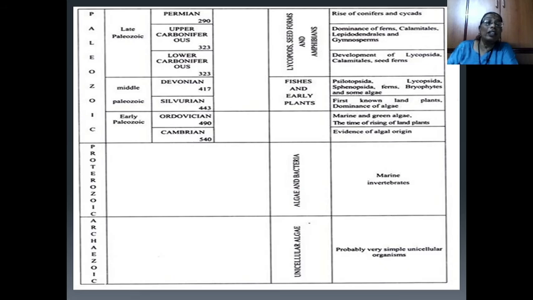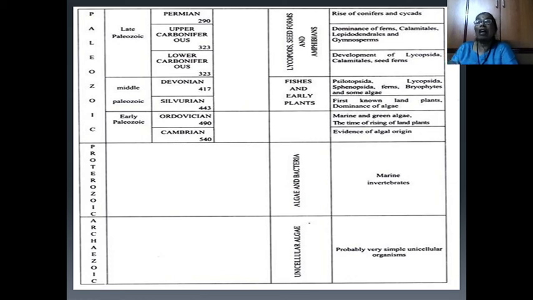Then in the Archeozoic era, probably simple unicellular organisms developed. Later, in the Proterozoic period, we observe the arrival of algae and bacteria along with marine invertebrates.